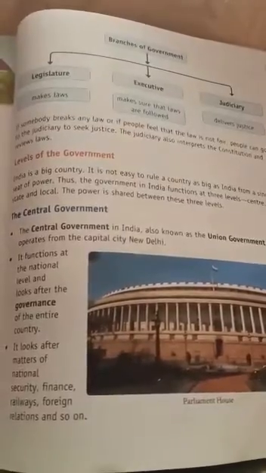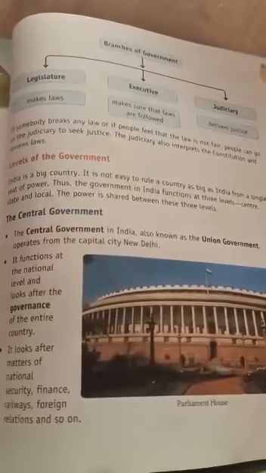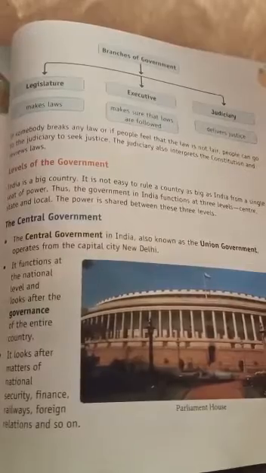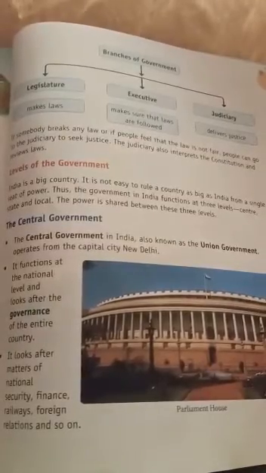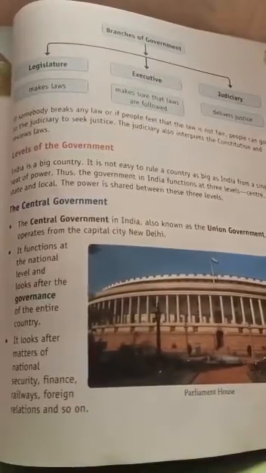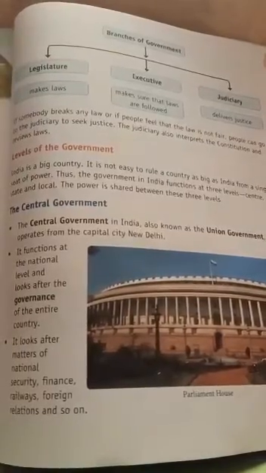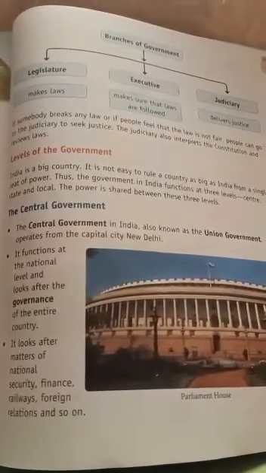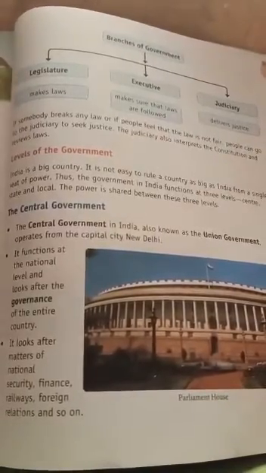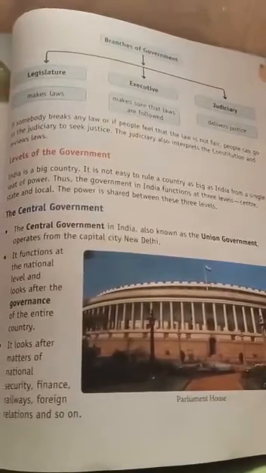So let's learn what is the central government. The central government is also known as the union government, okay? And its powers and duties operate from the capital city called New Delhi. When we want to learn about the powers and duties of those three levels, all these three governments have their respective areas of duties. Let's know what are the duties and powers of the central government.